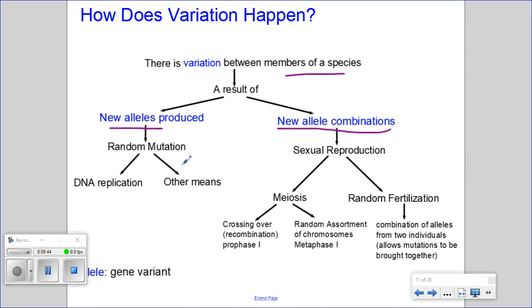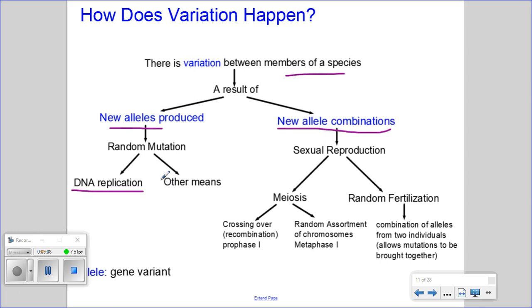So new alleles can be produced through the process of random mutation, which can occur when DNA replicates. So that DNA polymerase, which does have that proofreading mechanism to it, isn't always perfect. It does make the occasional mistake. So you can get changes to the DNA sequence when DNA replicates.